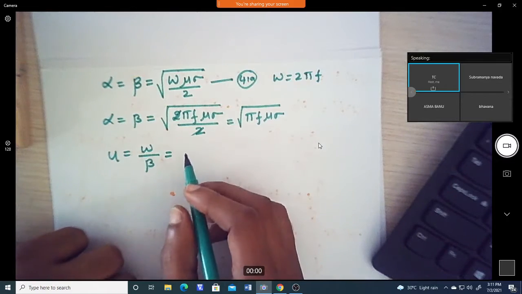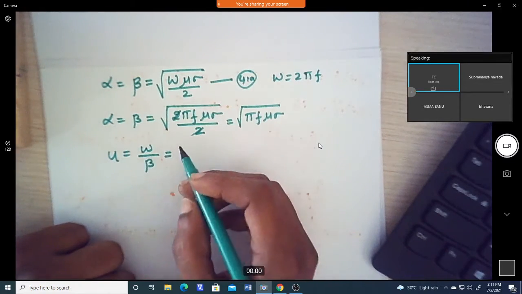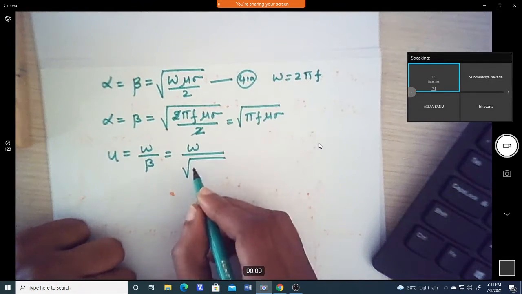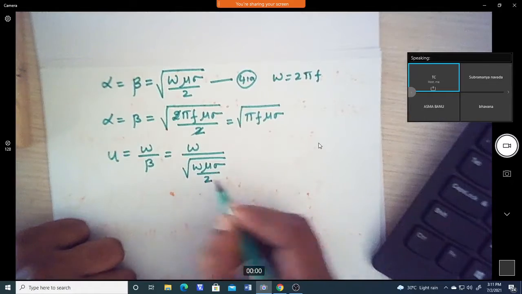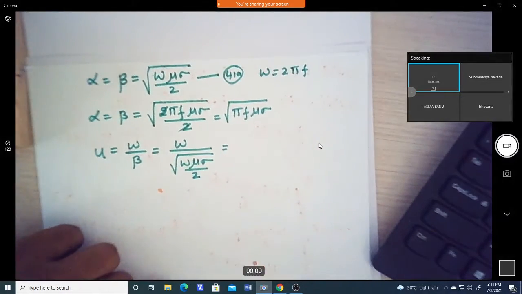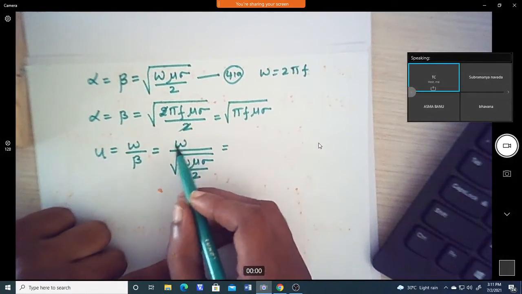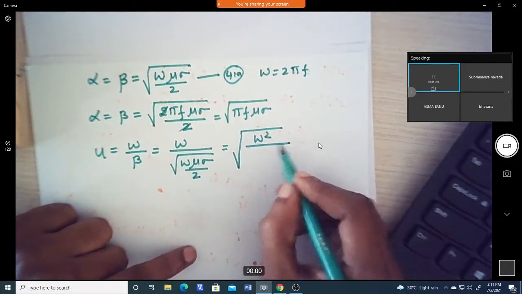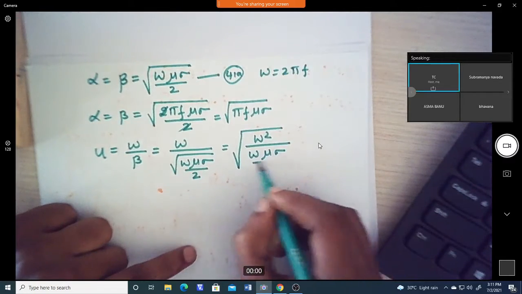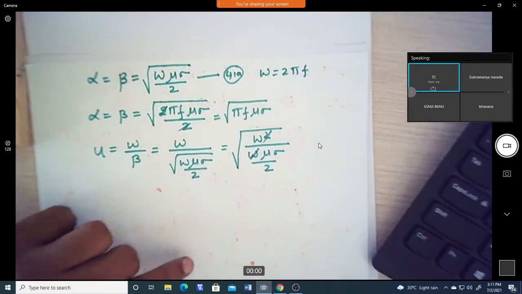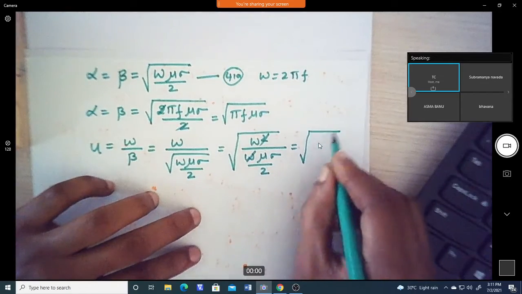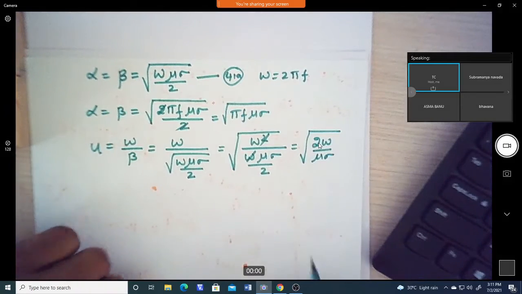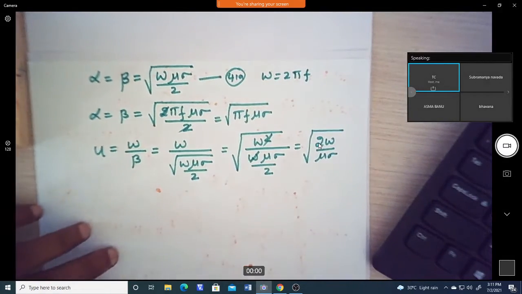So now we know omega and beta, we can substitute. Whatever we got here, omega divided by the square root of omega mu sigma by 2, which we can write as the square root of omega square over omega mu sigma by 2. This omega will get cancelled and we will get the square root of 2 omega by mu into sigma. So this is the velocity of the wave.